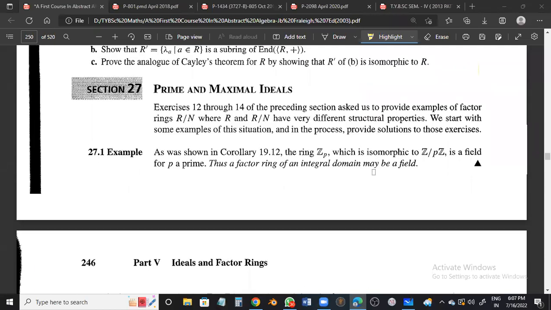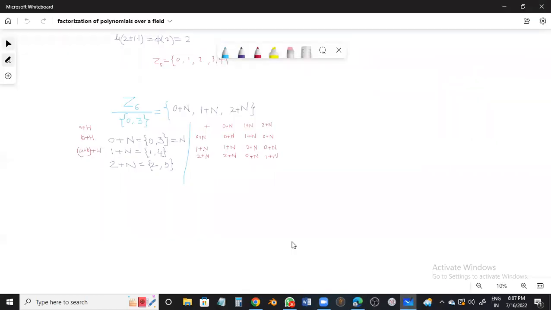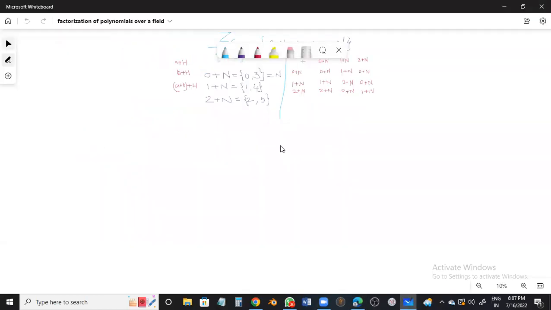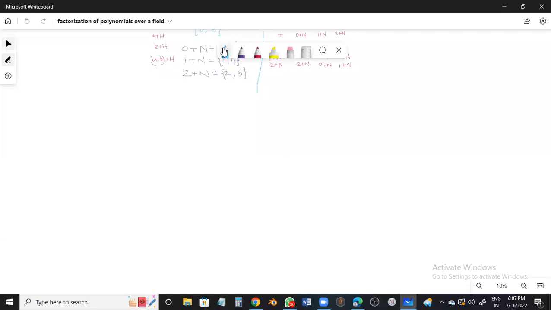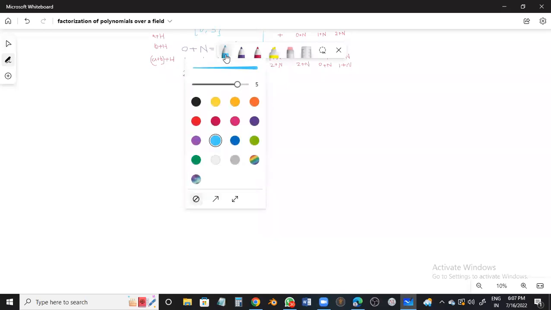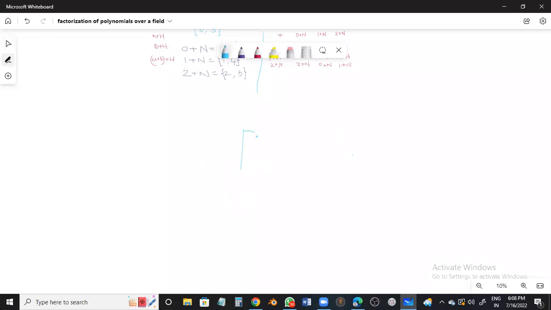Hello all. Now let us deal with the prime and maximal ideals. Beforehand, let me recall what is meant by an ideal. So your R is a ring with unity and you are having a subring N. When do we say N is an ideal?